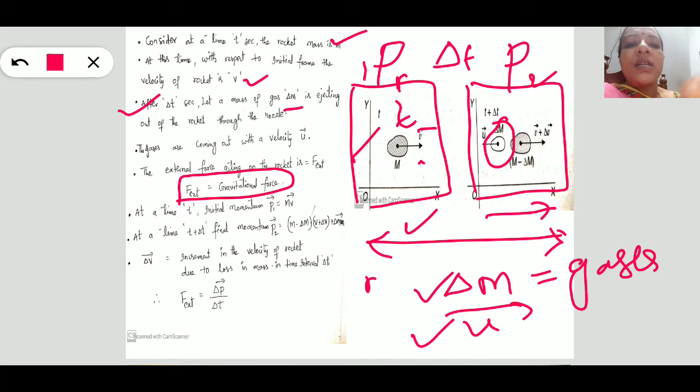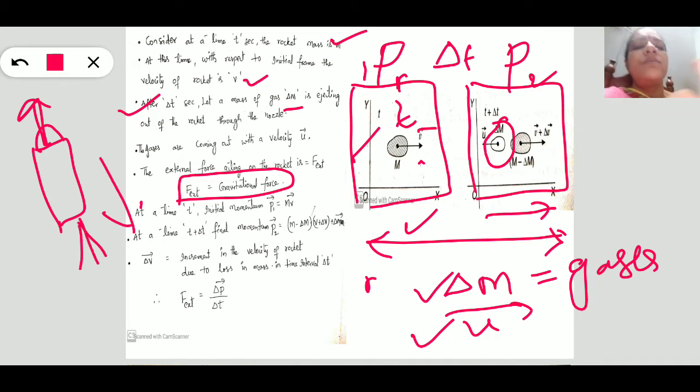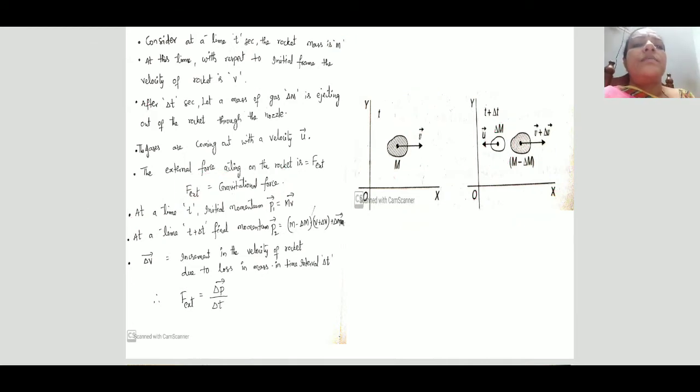Because if this is a rocket, the rocket moves in the upward direction, and the gravitational force acts here.